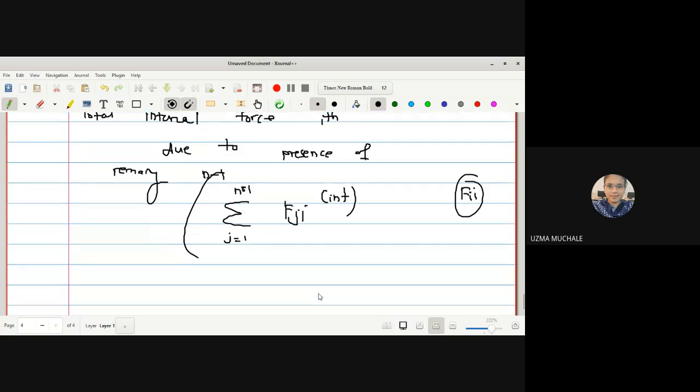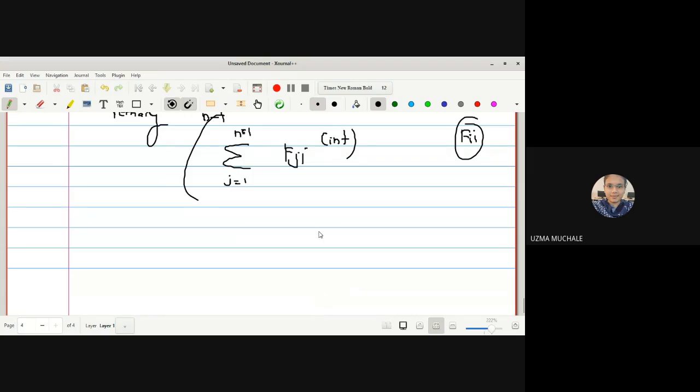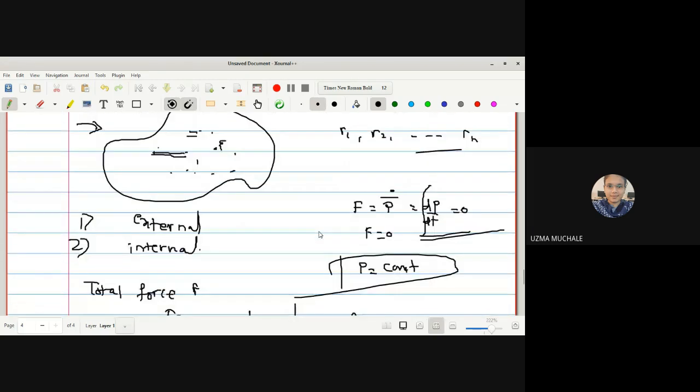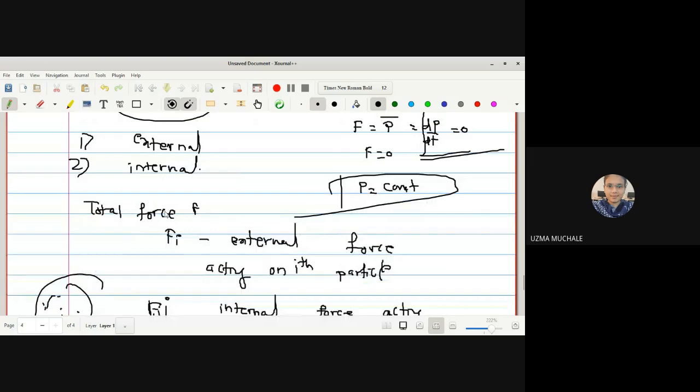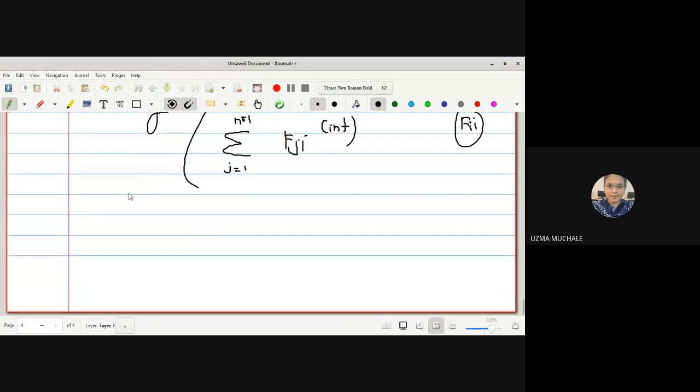So we can say the total force due to all those internal particles is fji internal, j running from 1 to n minus 1. Now I can write the total force acting on the ith particle. The external force we will denote by Fi e. The total force on the ith particle is the external force plus the internal force, that is the summation over j running from 1 to n or n minus 1, whatever you write, because fii will be 0, the total force acting on itself.